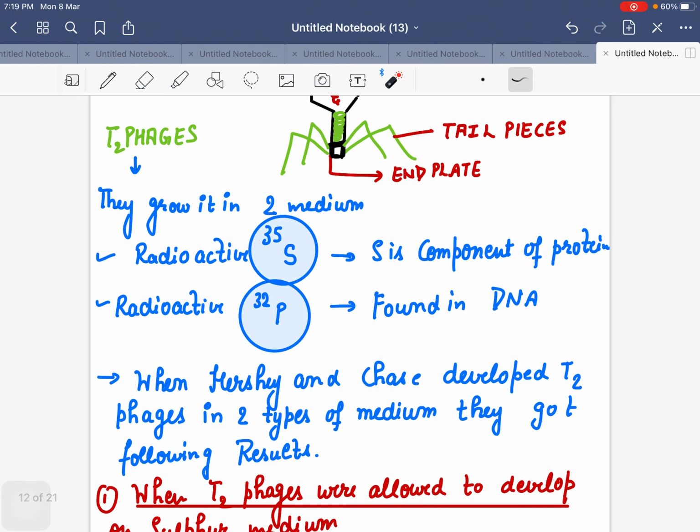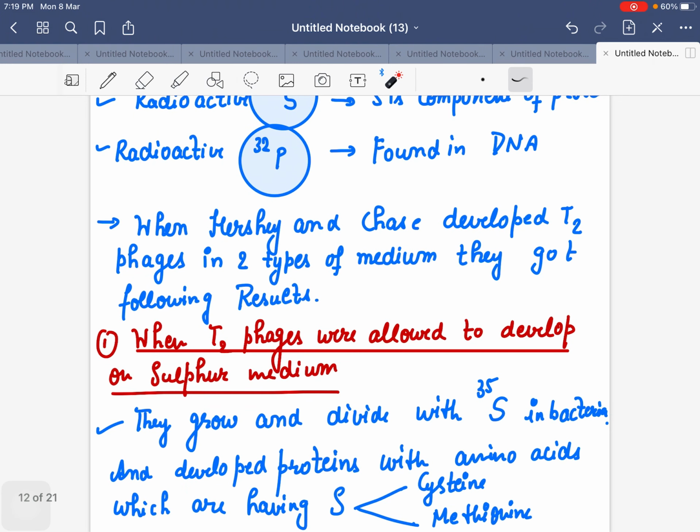They used bacteriophages and grew them in two mediums. So you should know the two mediums. First was radioactive sulfur 35. Here students often write sulfur 32, but it is not sulfur 32, it is sulfur 35, and the other is phosphorus 32. You know that sulfur is not in DNA; sulfur is a component of protein. Phosphorus is a component of your DNA.